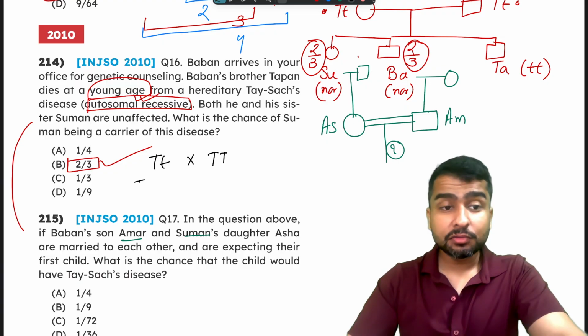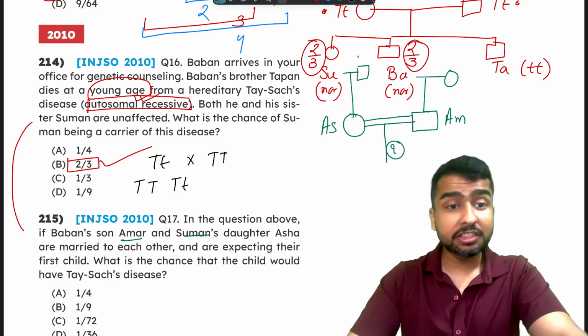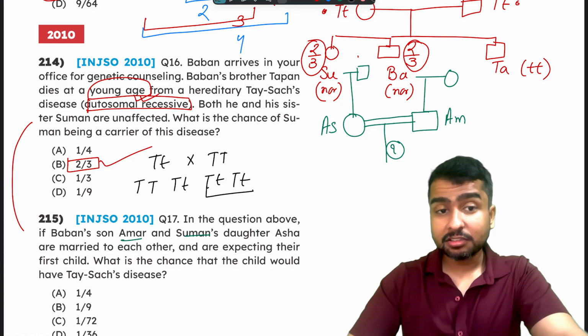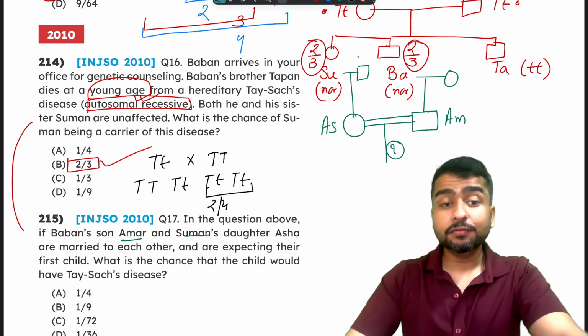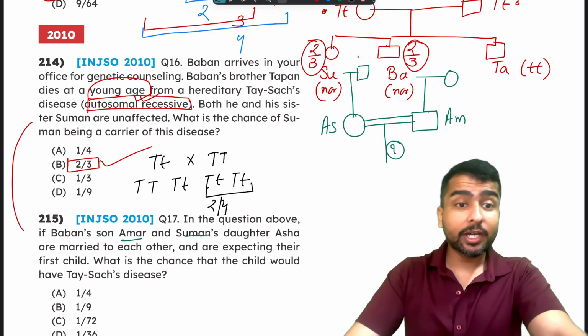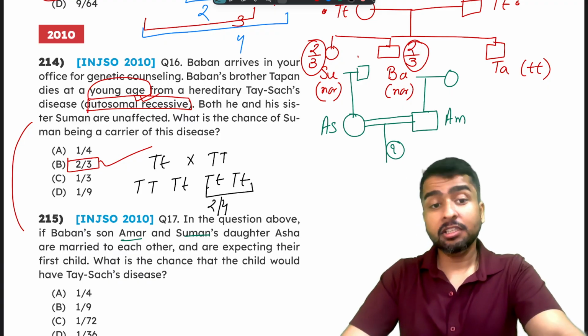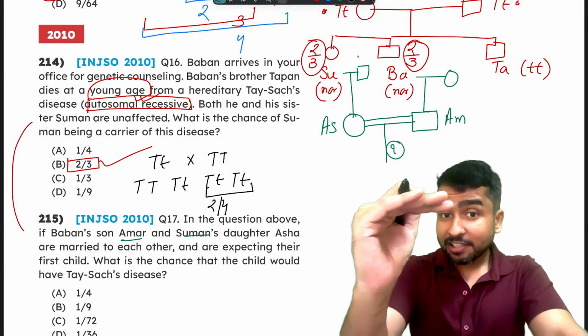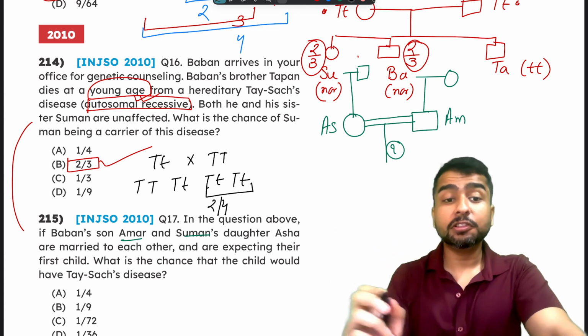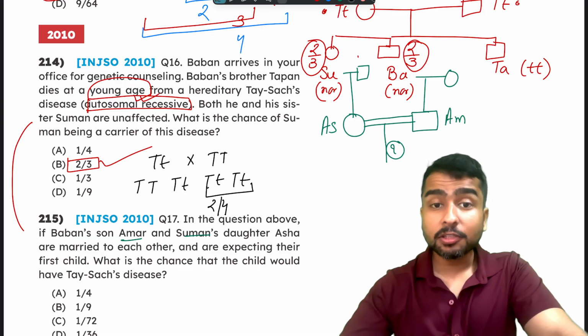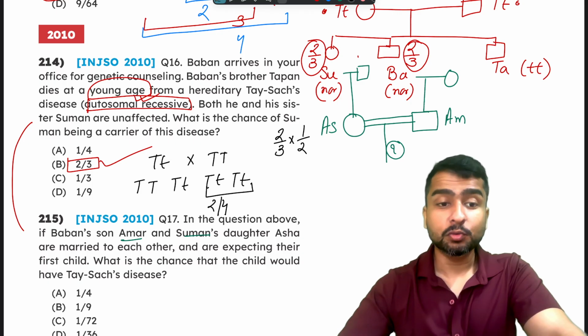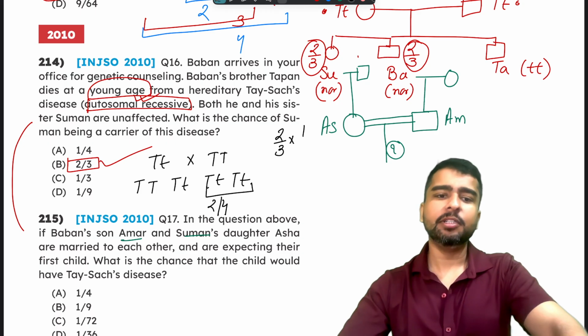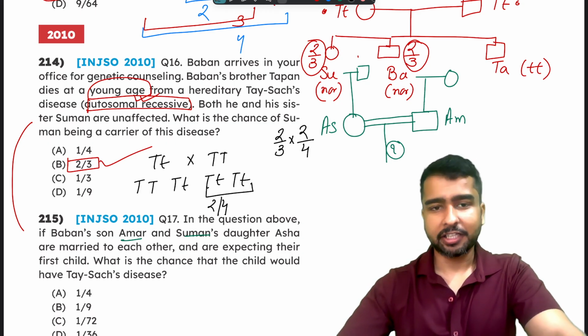Now what does that give you? Once again, big T big T, big T big T, big T small t, big T small t. That means you have 2 out of 4 possibility that when Suman marries somebody, the child would be carrying an allele, that is 2 by 4. So at the level of Asha, what is the possibility that Asha is a carrier? The possibility becomes 2 by 3 multiplied by 1 by 2. Or just for simplicity, let me write 2 by 4. I am not simplifying it right now.